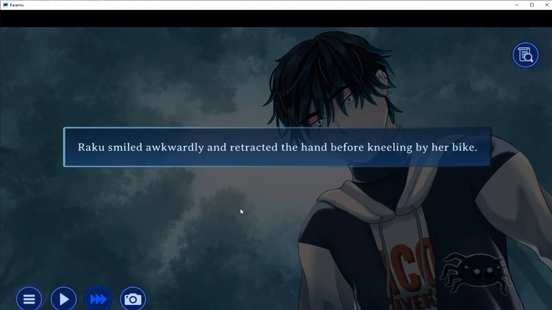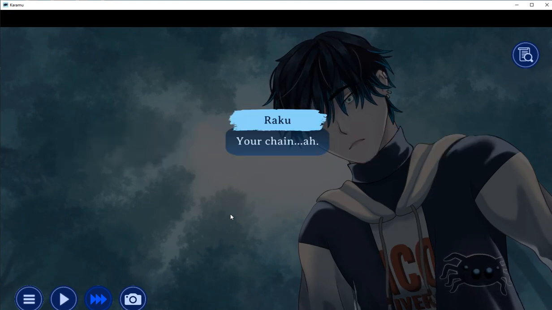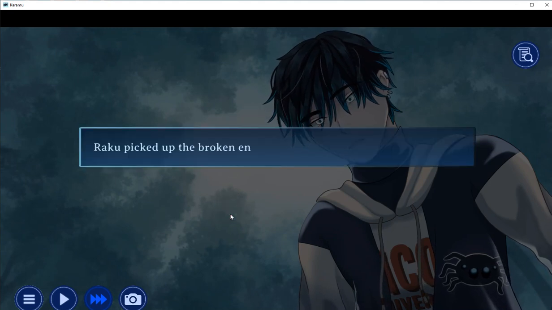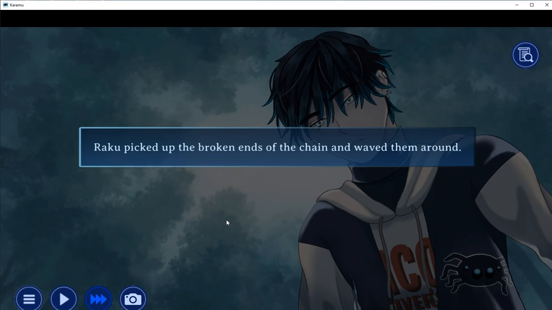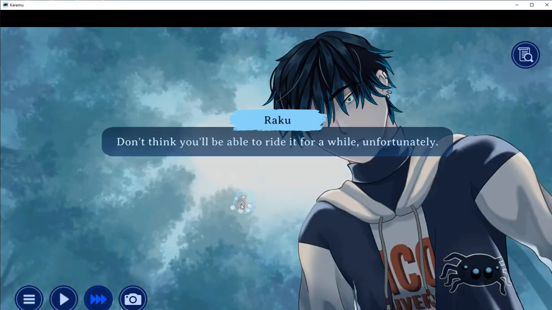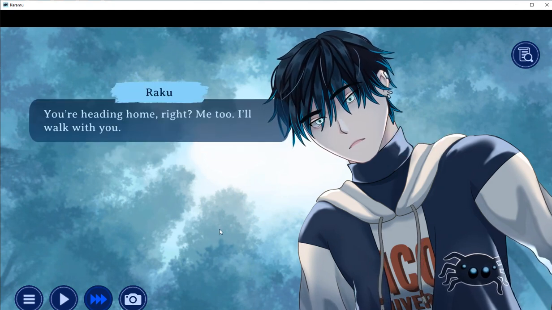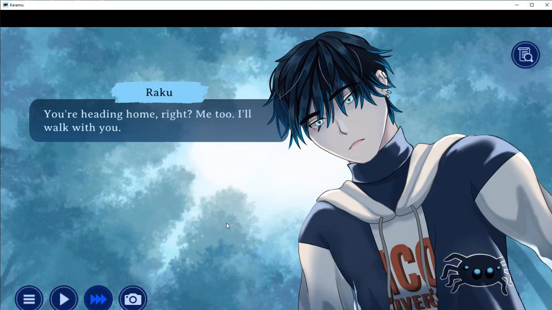Raku smiled awkwardly and retracted the hand before kneeling by her bike. Your chain. It's broken. What? Raku picked up the broken ends of her chain and swayed them around. Don't think you'll be able to ride it for a while, unfortunately. Back to light. You're heading home, right? Me too. I'll walk with you.